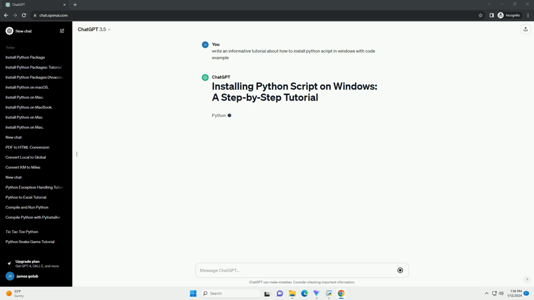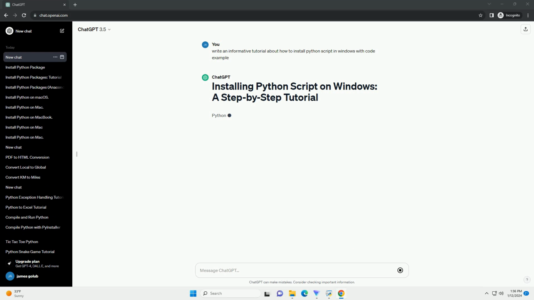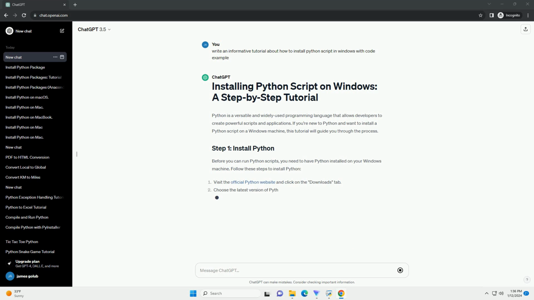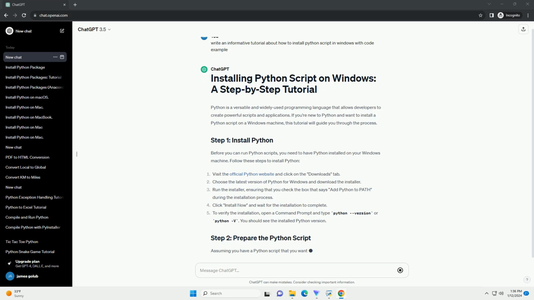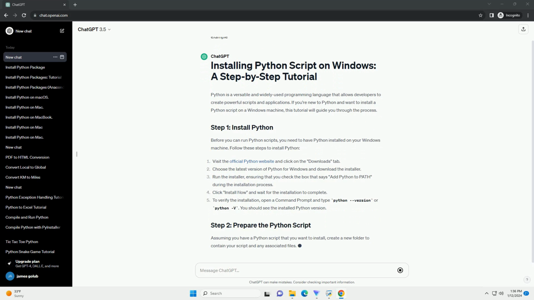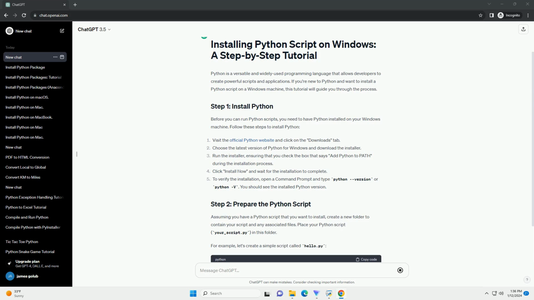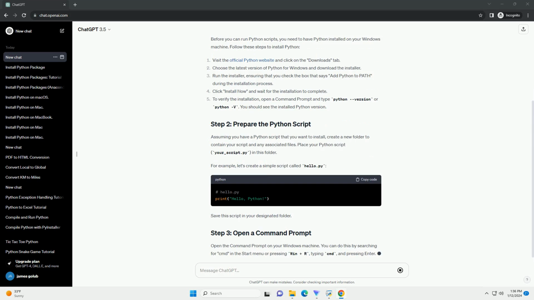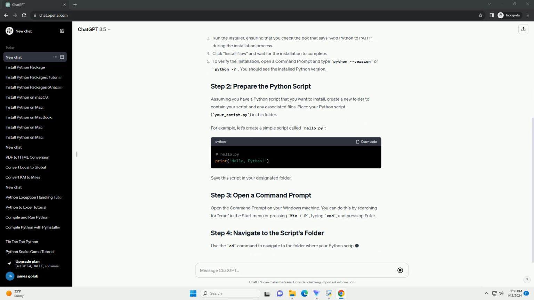Python is a versatile and widely used programming language that allows developers to create powerful scripts and applications. If you're new to Python and want to install a Python script on a Windows machine, this tutorial will guide you through the process. Before you can run Python scripts, you need to have Python installed on your Windows machine. Follow these steps to install Python.